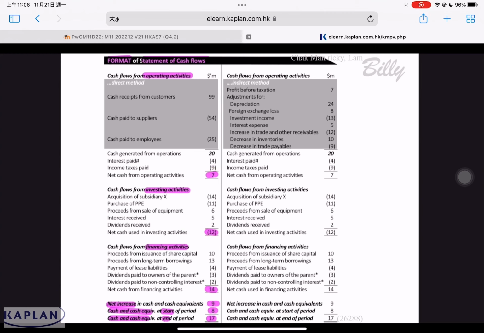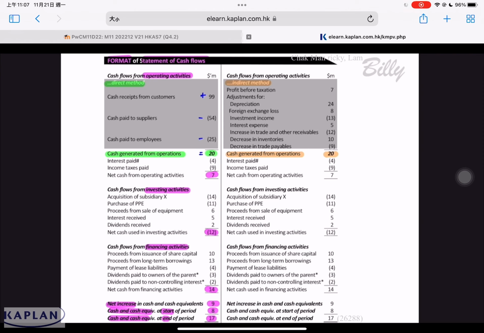Only one format: cash from operating activity, cash from investing activity, cash from financing activity. However, there are two methods to calculate the cash generated from operations. One is the direct method. The other is what we call the indirect method. Direct method means we calculate the cash directly: cash from customer, 99, cash payment to supplier, and how much cash payment to employee. So this is easy to understand.